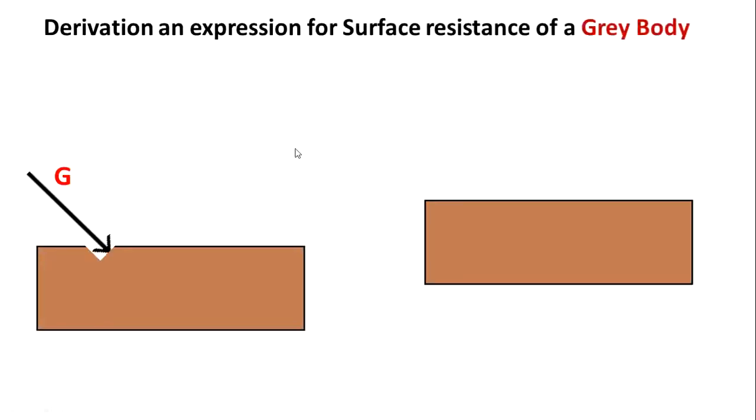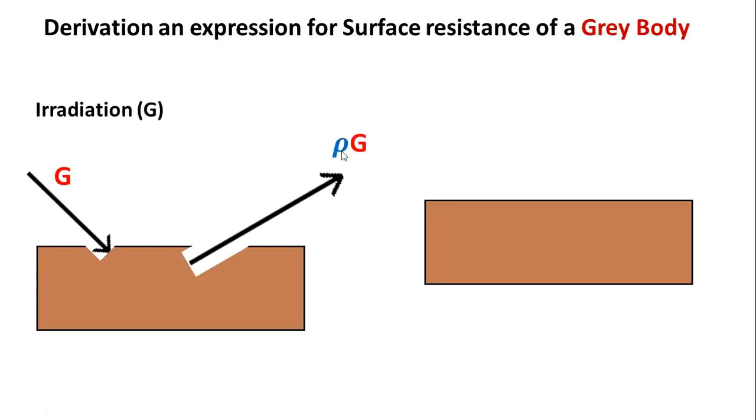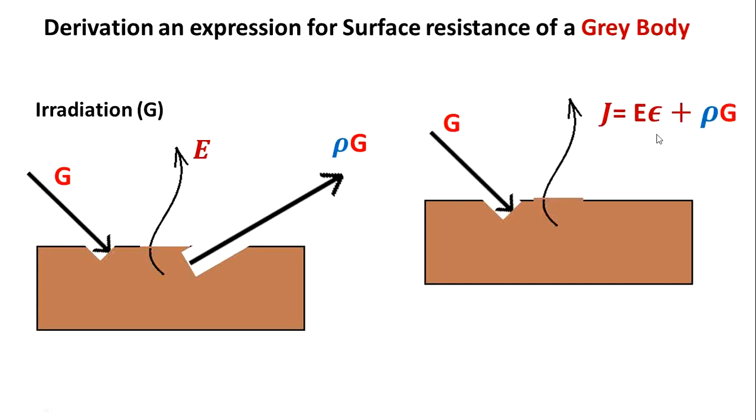This is the sketch. The amount of heat energy falling on this surface is the irradiation. Something is getting back, that is rho G. Reflectivity, emissivity. Therefore, this will be considered like this. This is for non-black surfaces like grey bodies, so you can consider it with the emissivity.